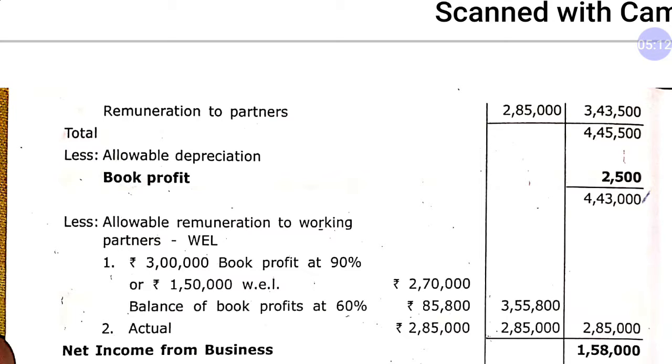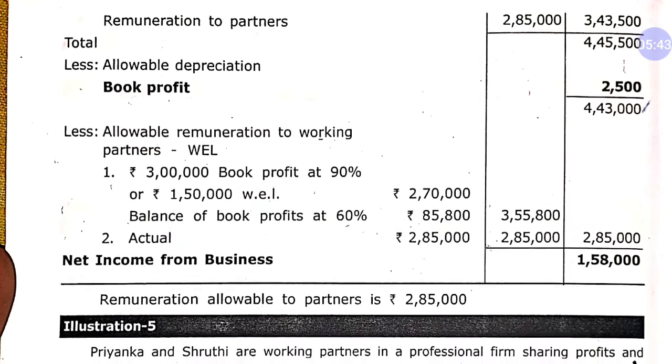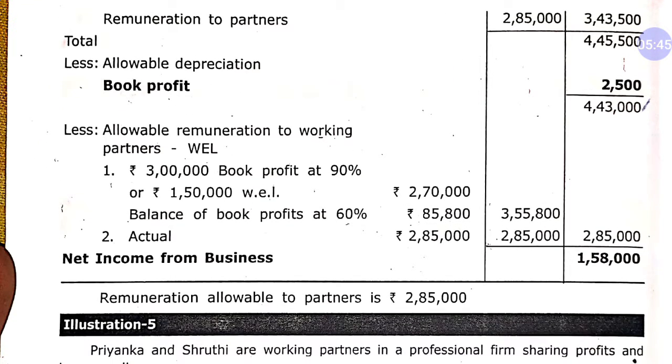85,800. So the total allowed remuneration according to 40B is 3,55,800, and you have to consider the actual remuneration given in the P&L or the remuneration by 40B, whichever is less. Actual is 2,85,000, but according to 40B it is 3,55,800. As you can see, actual remuneration is less, so we will deduct the actual figure from book profit. So this is your net income of business, 1,58,000. So the answer is that the remuneration allowable to the partner is 2,85,000, which was asked at the beginning of the question.